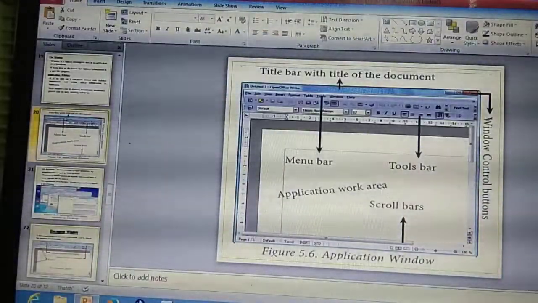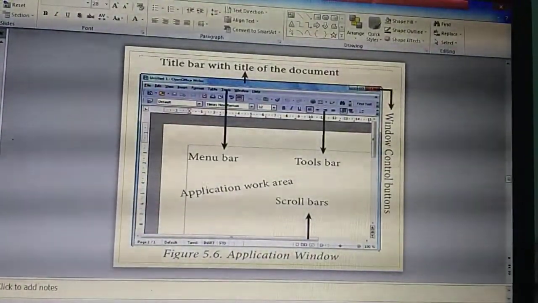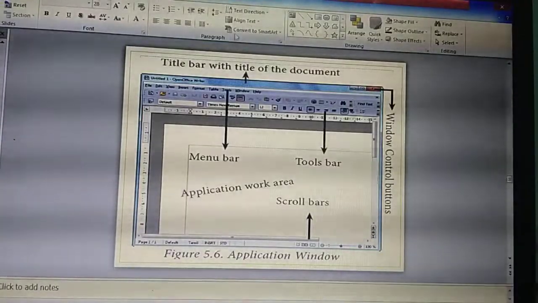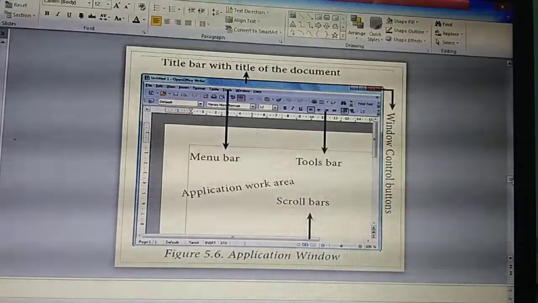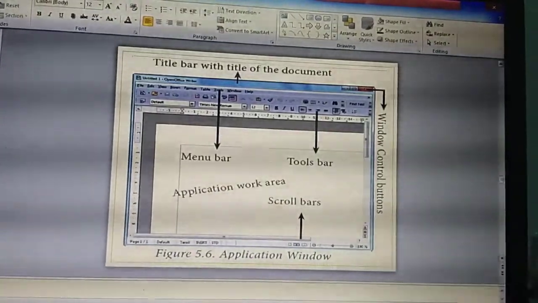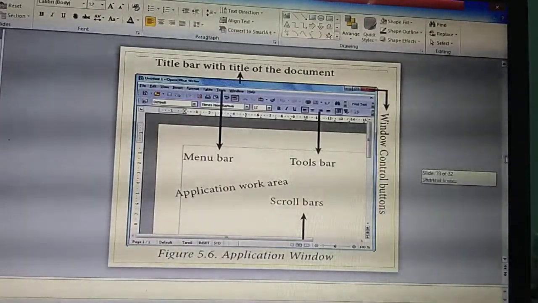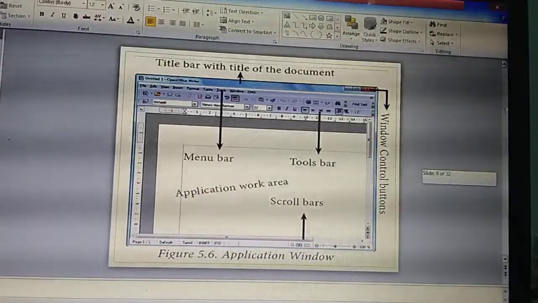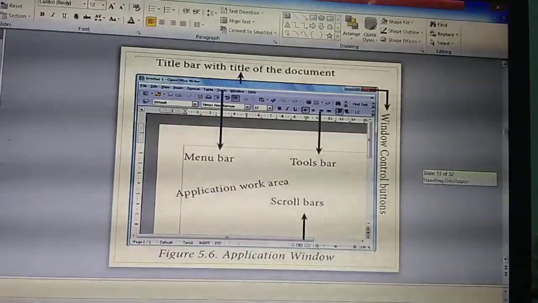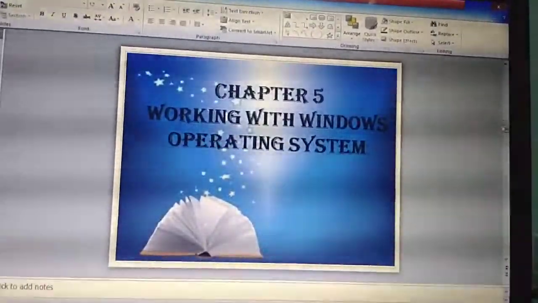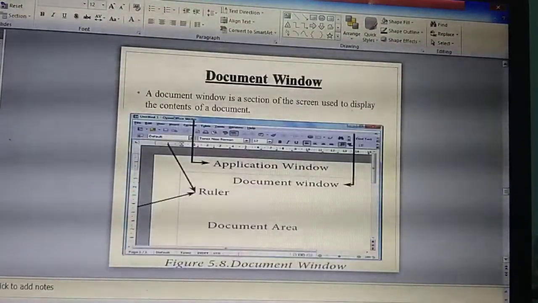So listen, I have shown the scroll bar. So here, see at this corner, is it visible? Here also a scroll bar is there. See. If you press the left button, you can move the scroll from here to there. That's the use of the scroll bar. Okay. So you see, if I scroll down, the slide will move. Down means again down.